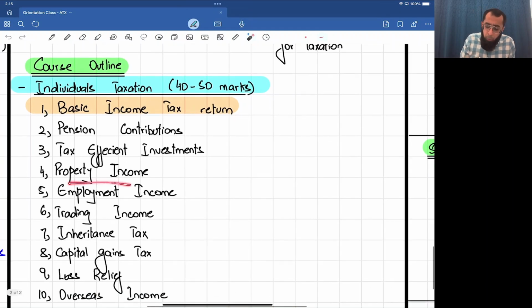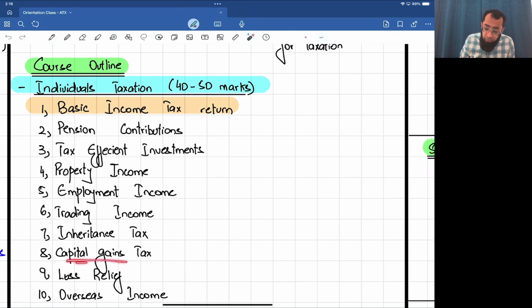Then taxation for property income, which is tax on the rentals you earn if you are getting any rental income. Employment income, if you are doing any job, how you calculate the tax on employment income. If you are doing any business, taxation on the trading income. Inheritance taxes, if you get anything in inheritance. For example, if I die today, my assets will be transferred to my children, so they will be getting inheritance. So what are the taxation issues on inheritance?